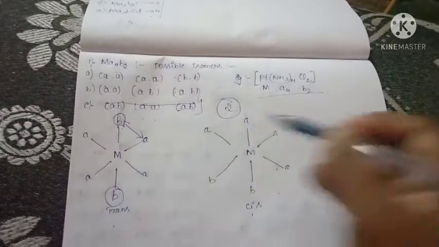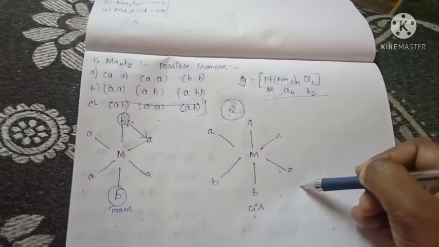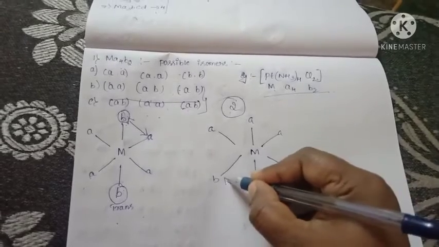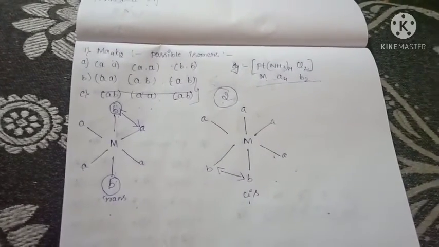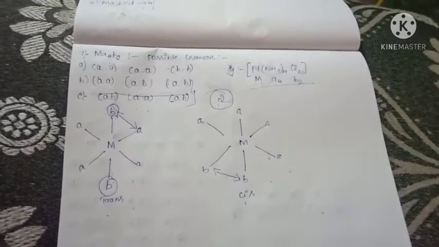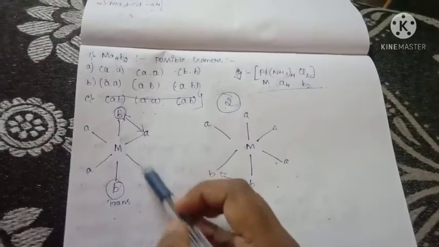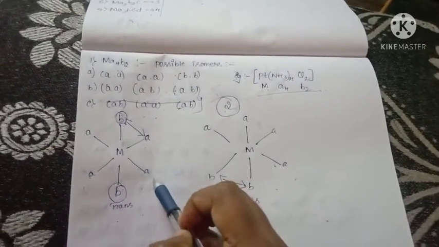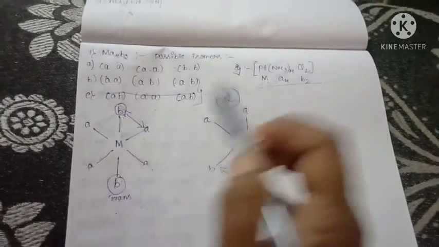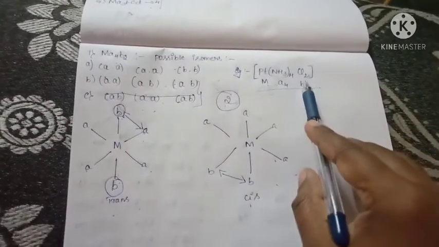Next we move on to the cis isomer. Here the B ligand should be in the same side. We get confusion in that because A is on this side also, so it could also be considered a cis isomer. But you have to consider the B ligand.